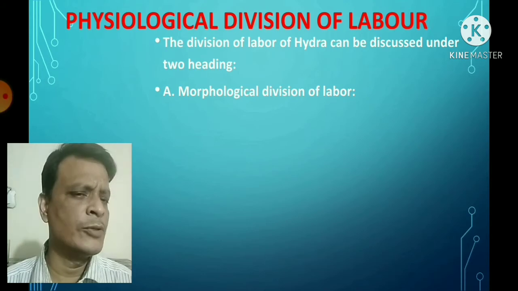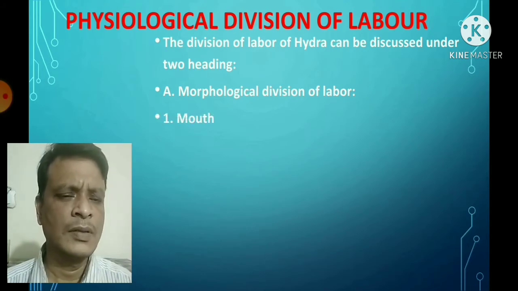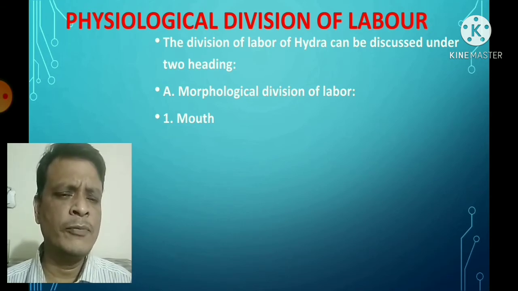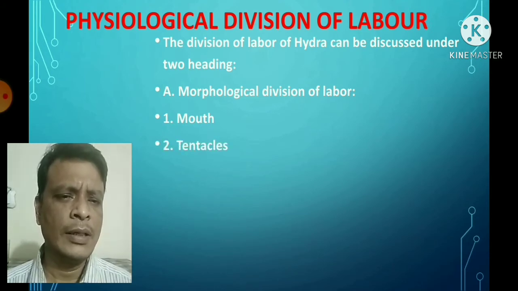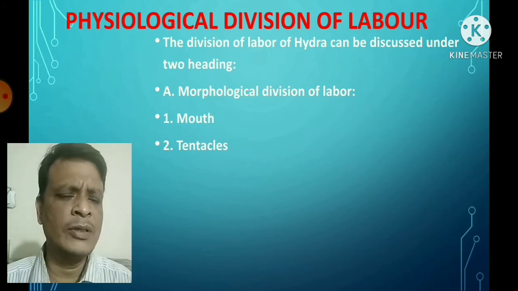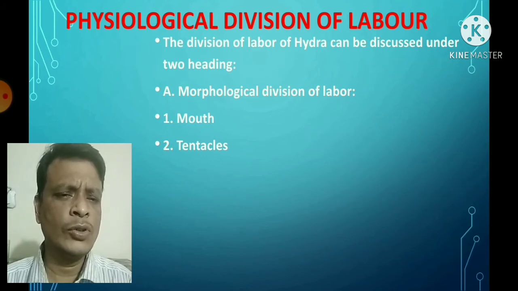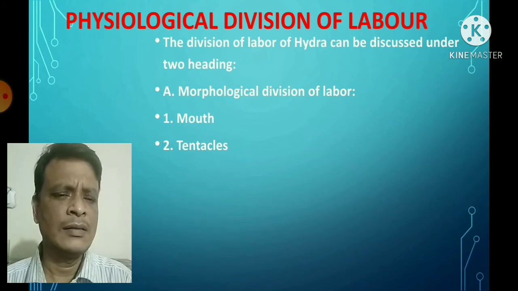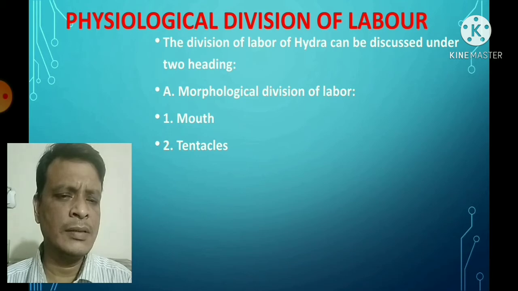Number one, the morphological division of labor. The Hydra body consists of various parts like the mouth. What are the functions of the mouth? The mouth has a specific function. The main function of the mouth is to ingest food particles, and undigested food materials are also eliminated from the body through the mouth. So the mouth acts as both anus and mouth. It is involved in both ingestion and egestion. Okay.